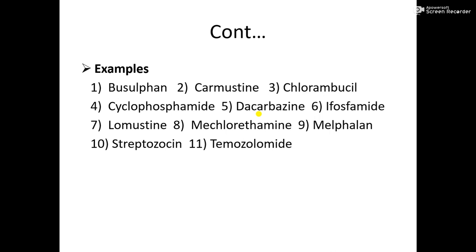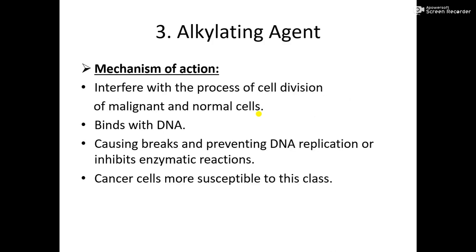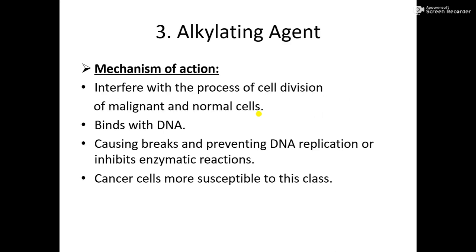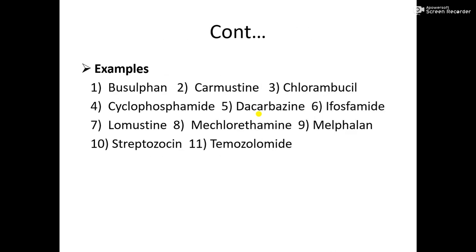Now look at these very classical examples of alkylating agents: busulphan, carmustine, chlorambucil, cyclophosphamide, dacarbazine, ifosfamide, lomustine, mechlorethamine, melphalan, streptozocin and temozolomide. These are the 11 agents which we will explain.